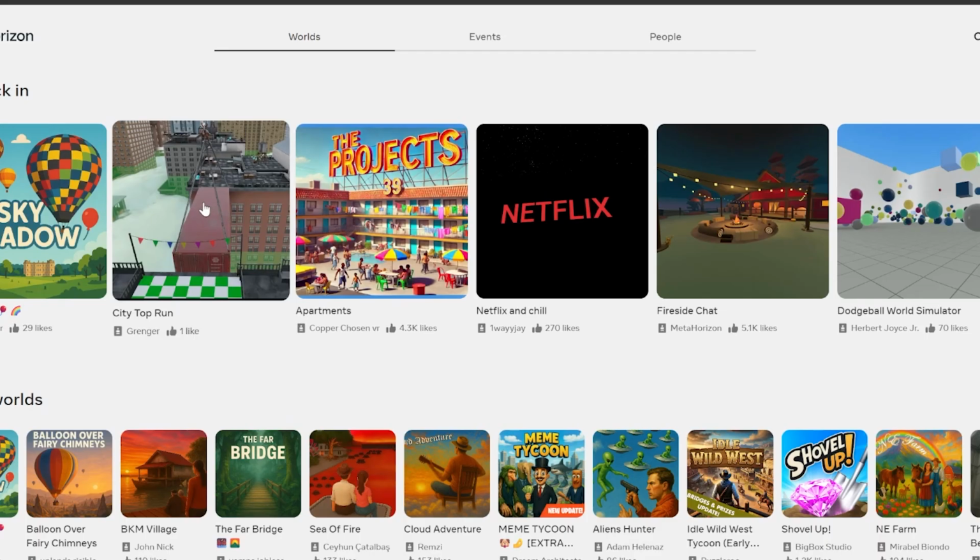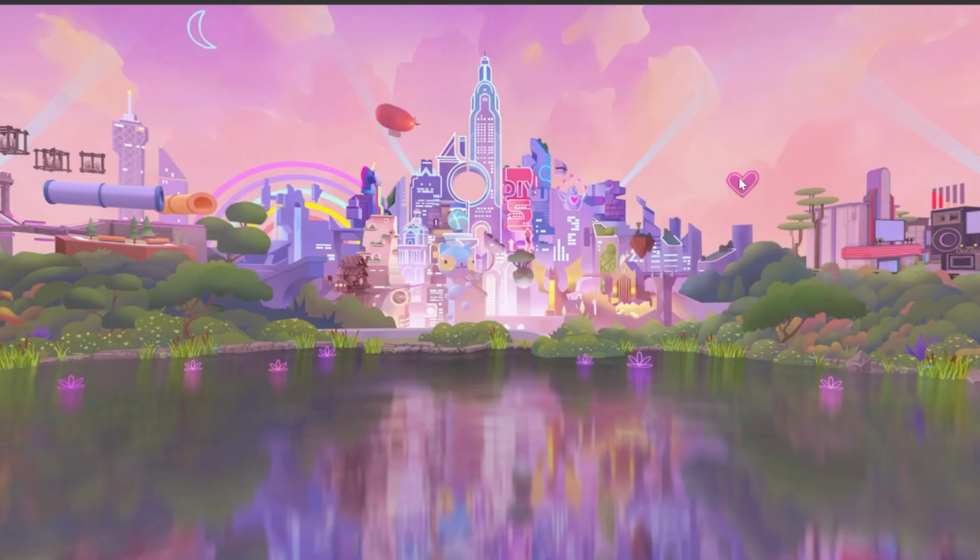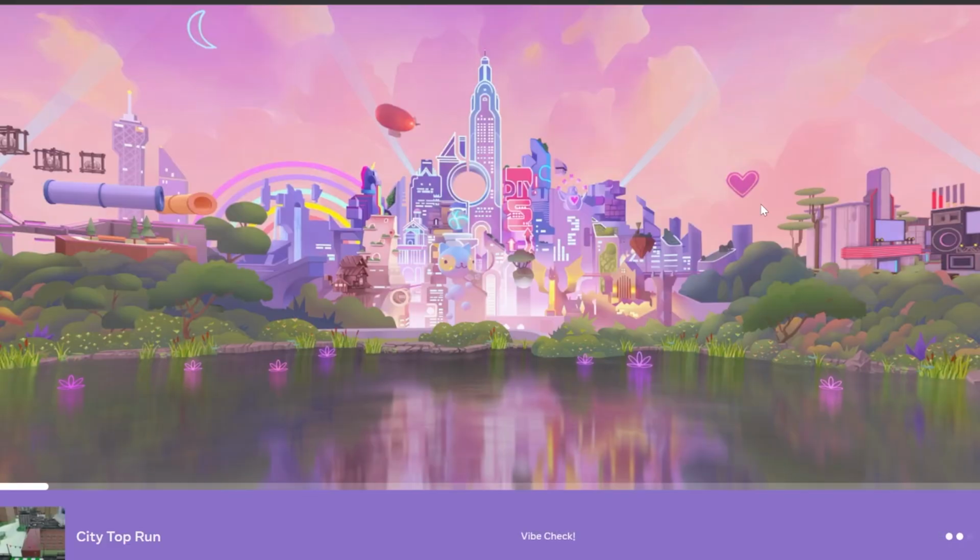Okay, I guess I'll show you my world. It's not very cool. But City Top Run, as you can see, says mobile and VR. And then we can go here. And this is all within the browser. This is within my Chrome browser. I mean, this just works.